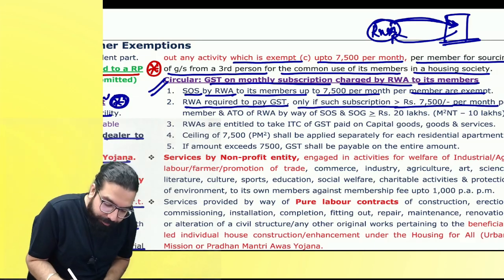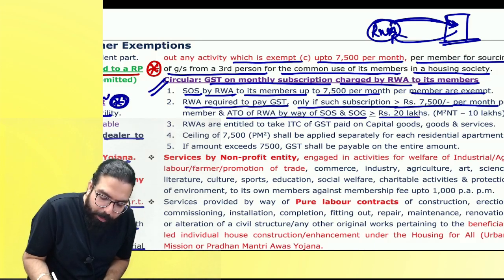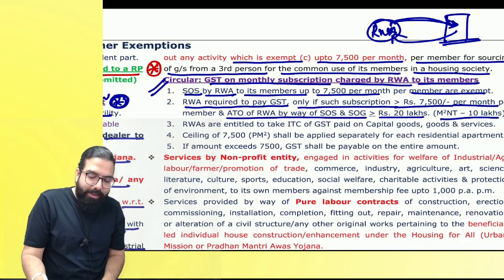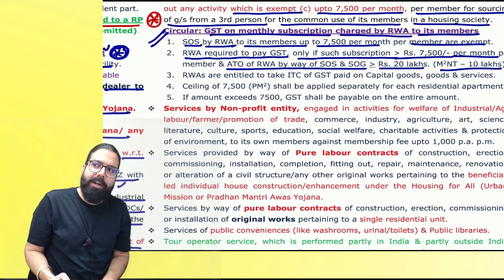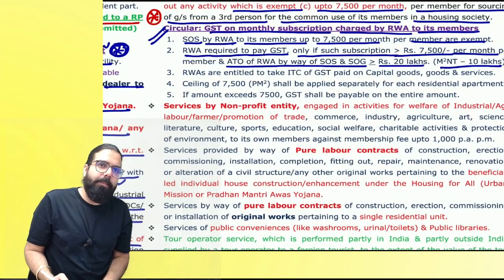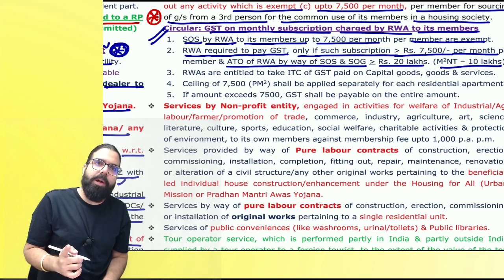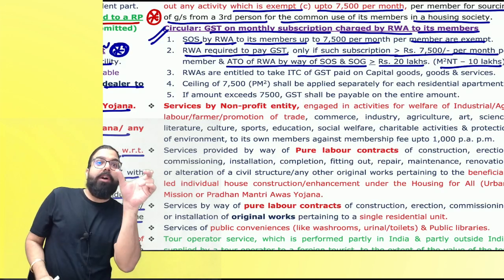So it says aggregate turnover by way of supply of service and supply of goods should be more than 20 lakh. 10 lakhs in case of M square NT. What is M square NT, everyone? Manipur, Mizoram, Nagaland and Tripura. Can I go ahead, everyone? Manipur, Mizoram, Nagaland and Tripura. The long name is Meghalaya.